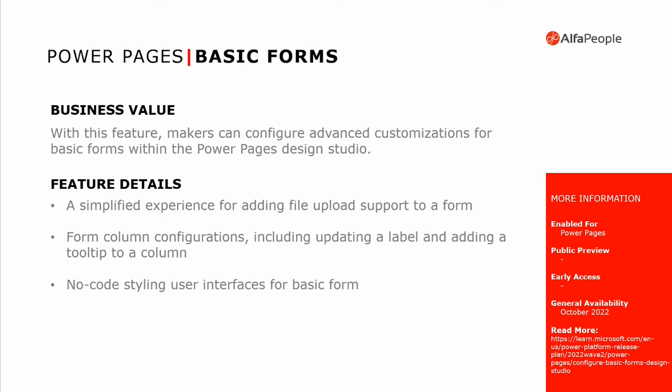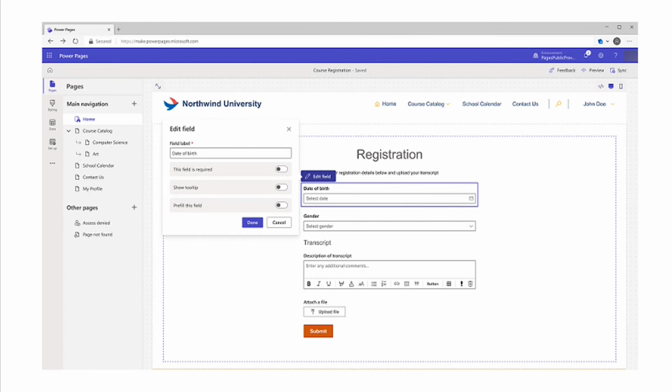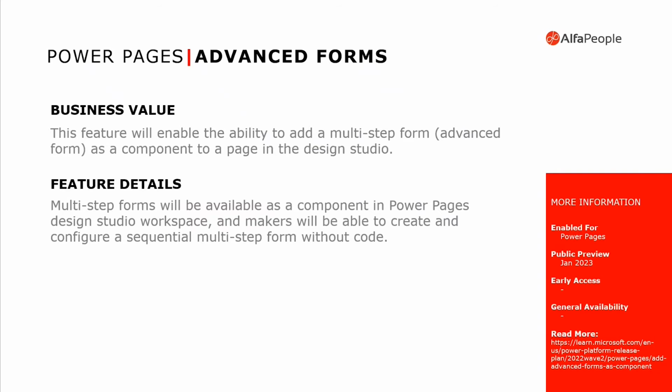For you to see how this is going to feel, we have this image. As you can see, you have, for example, the ability to customize the style, the labels, and the columns, and this with a no-code solution that we now have in Power Pages, this kind of customization that we didn't have in Power Portals. But we are also going to have the advanced forms.